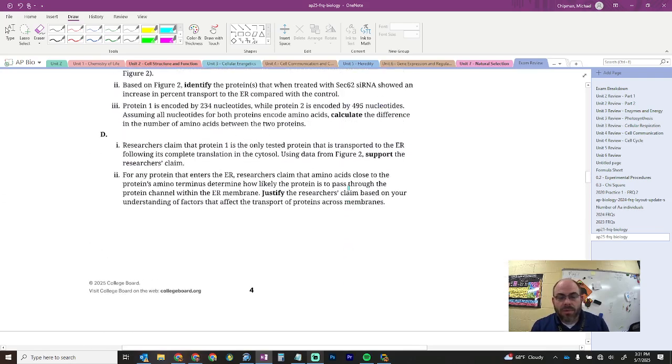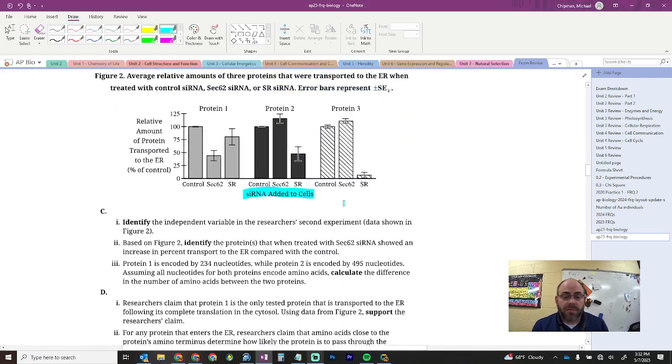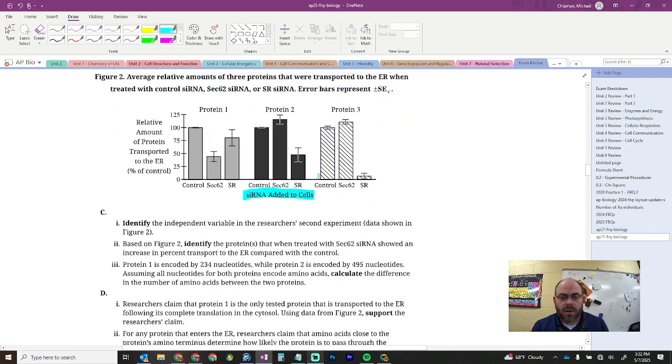Man, that was part 1. It's pretty difficult. The siRNA, interesting that you didn't need to really know what it did, right? We've talked about it in class, but it kind of told you what it did, and then you just had all this information that you kind of had to parse through. Not too bad, though. Hopefully you guys were able to do well in this one. We will be moving on to question number 2.